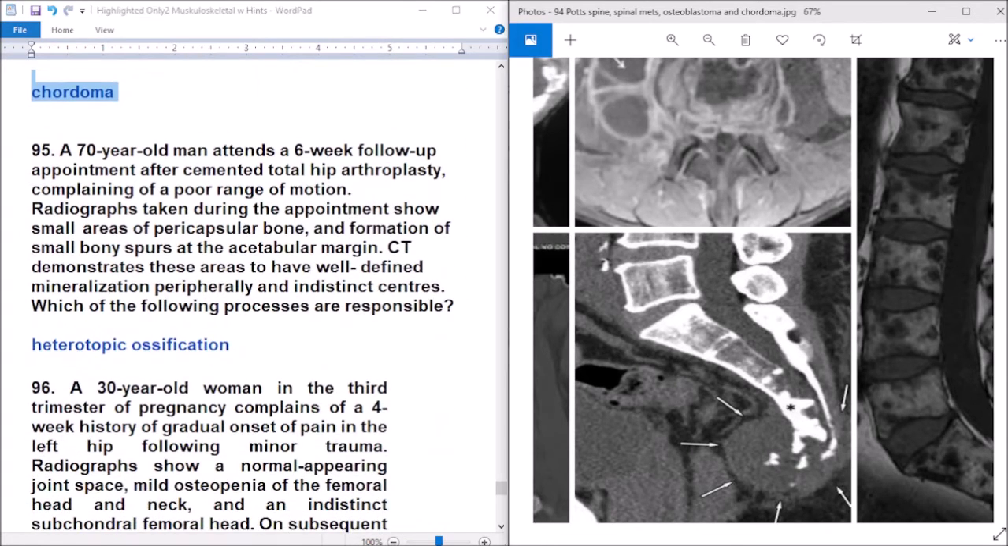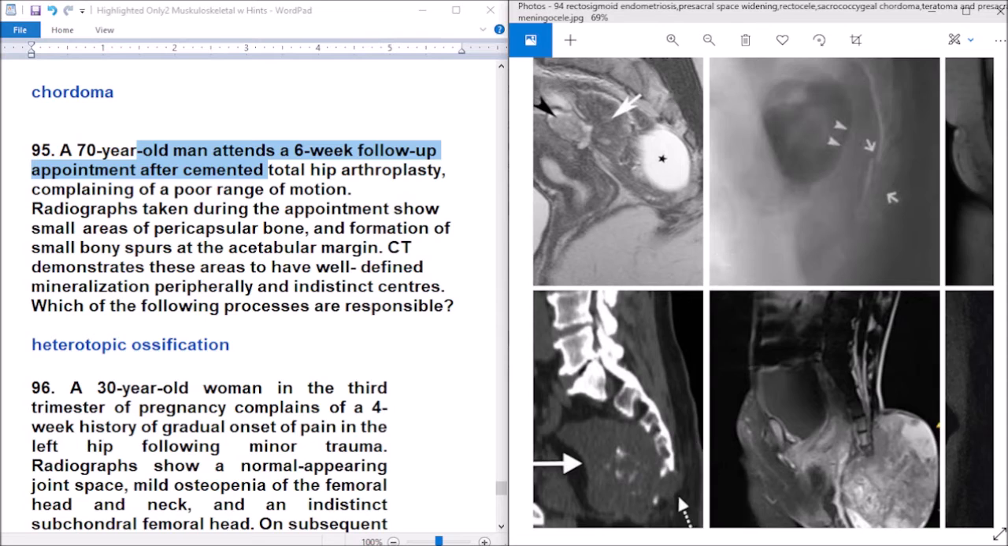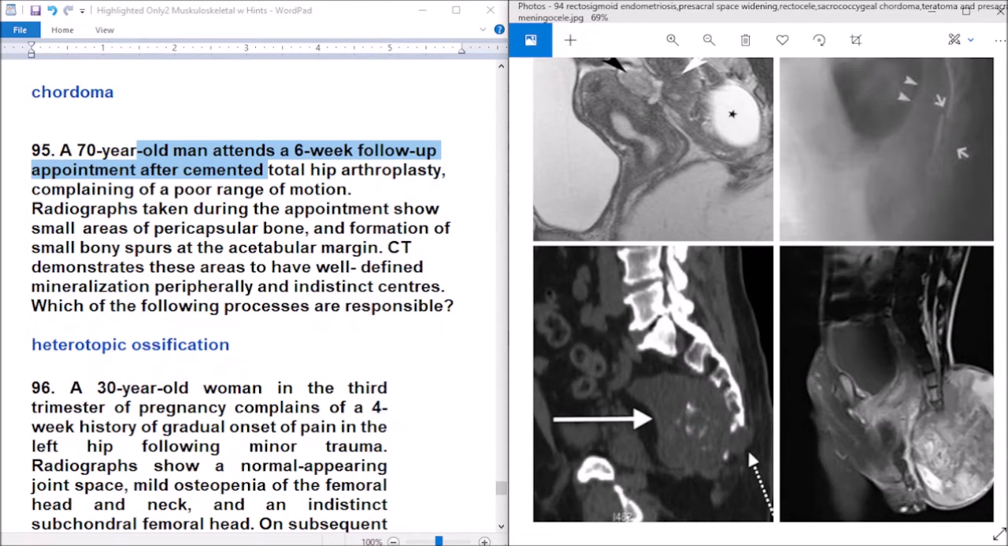Again, this is chordoma. The destructive lesion in the sacrum with internal soft tissue calcification.